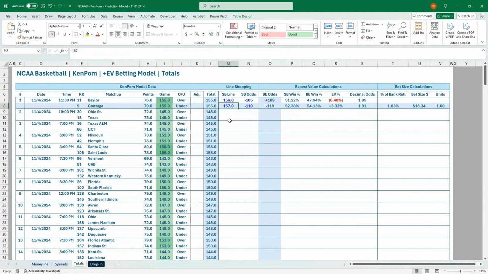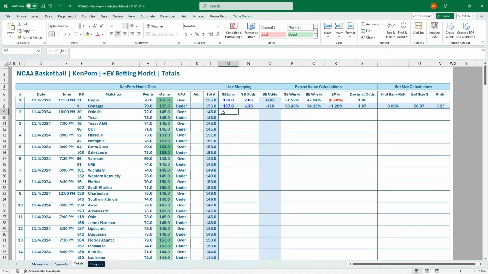And that was on Caesars. So another good bet there. Got minus 115 on FanDuel for that as well. So both EV bets.